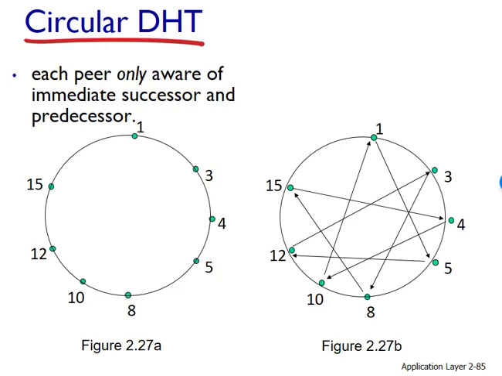Fortunately, we can refine our designs of distributed hash tables so that the number of neighbors per peer as well as the number of messages per query is kept to an acceptable size. One such refinement is to use a circular overlay as a foundation, but to add shortcuts so that each peer not only keeps track of its immediate successor and predecessor, but also of a relatively small number of shortcut peers scattered about the circle. An example of such a circular distributed hash table with shortcuts is shown in figure 2.27b.